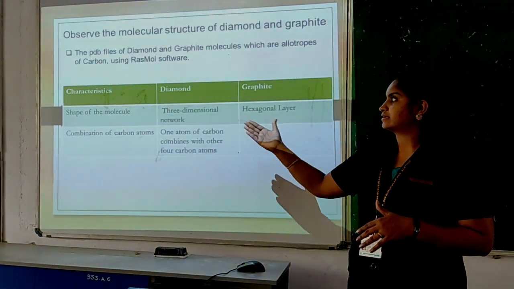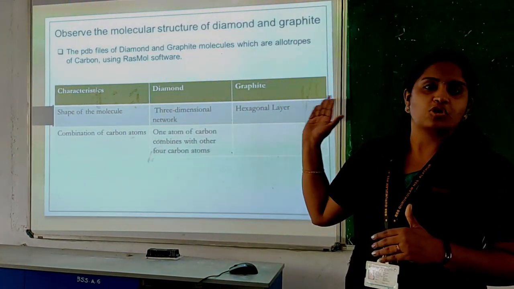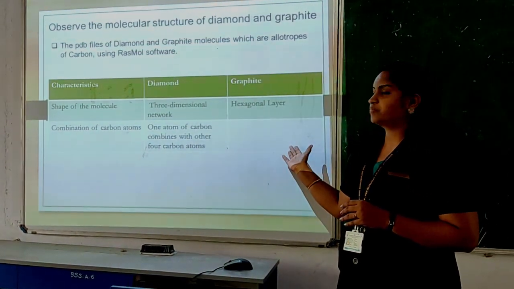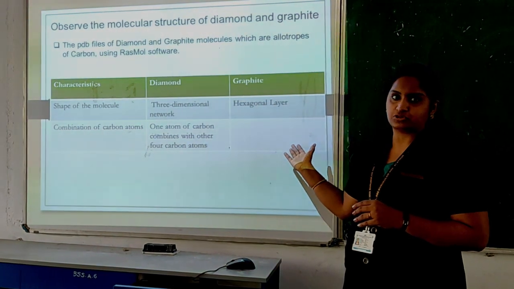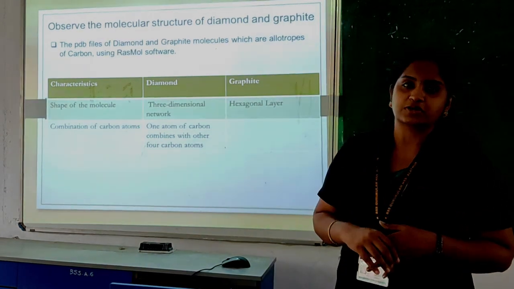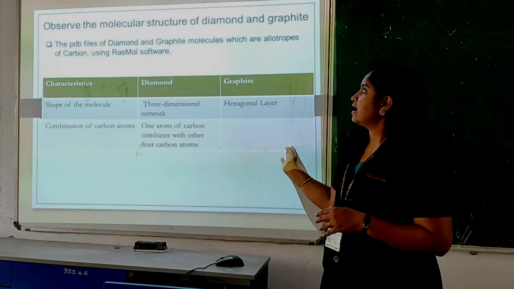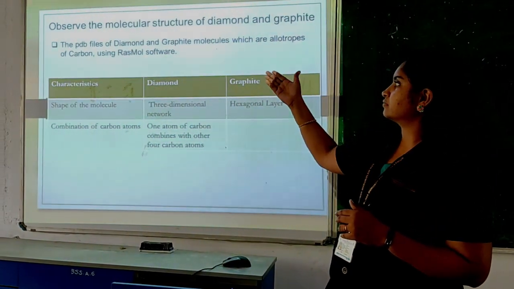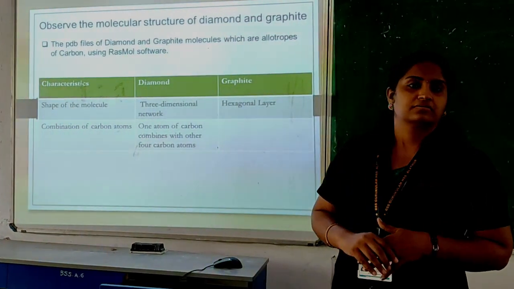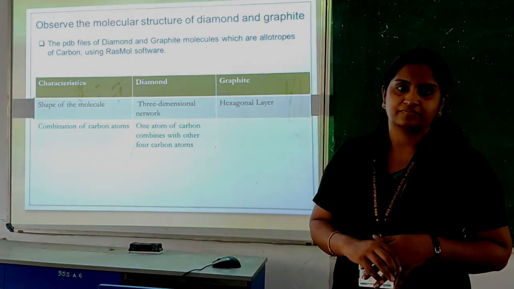Here they have given the characteristics of diamond and graphite. After watching the practical video, just complete the combination of carbon atoms of graphite. I will show you, and you can find out. Students, you have to write the steps of observing the molecular structure of fullerene. You can find the PDB files of diamond and graphite molecules and check them using this RasMol software.